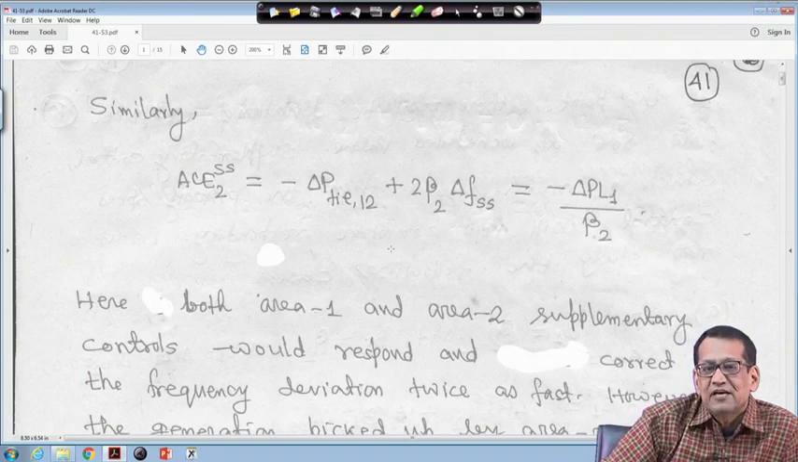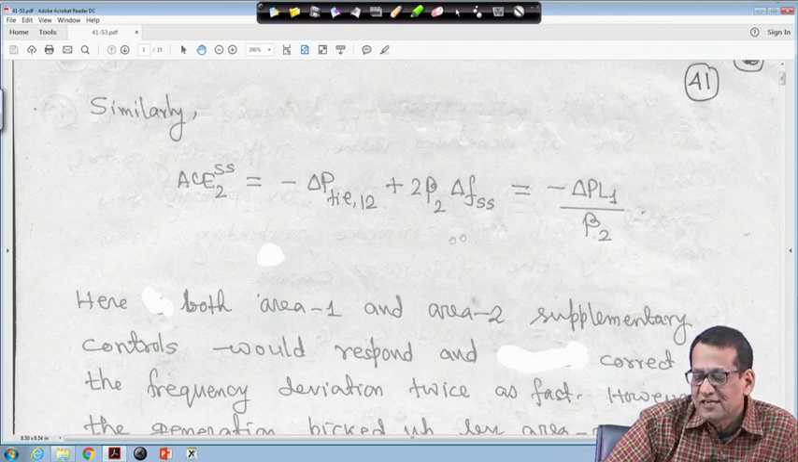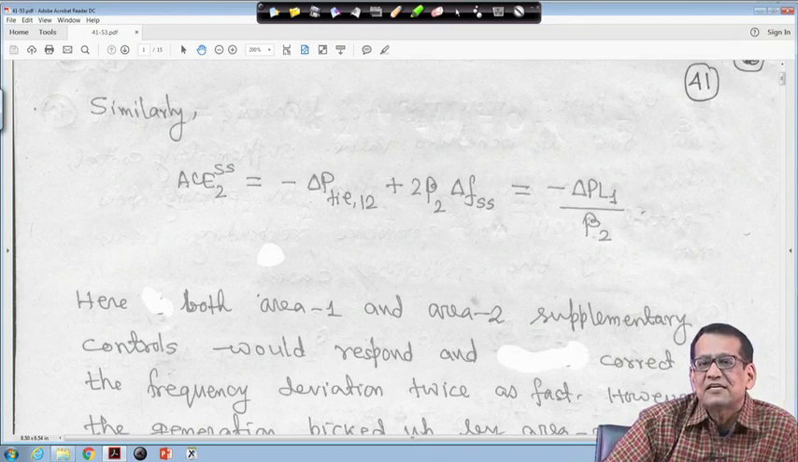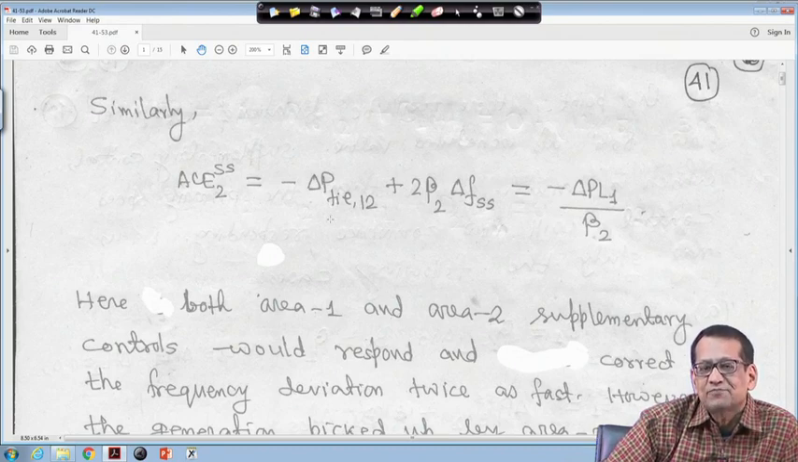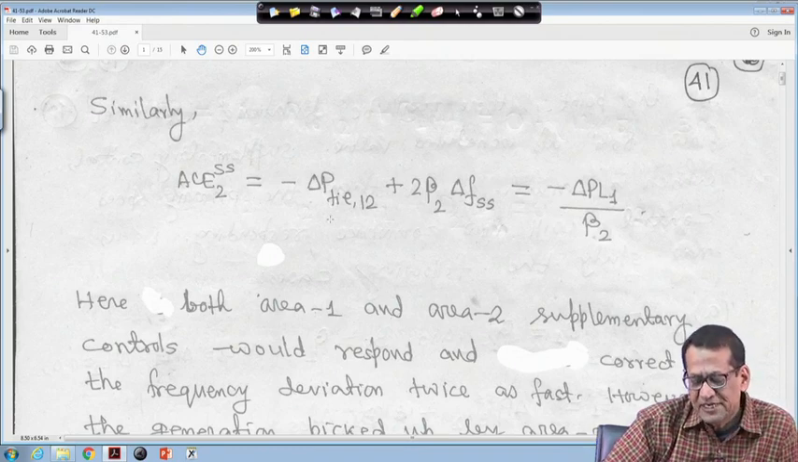That means if we have such a thing, in that case B greater than beta, the area 2 generator also has to respond to generate this amount of power at the steady state. So, that is not desirable. So, the best choice for AGC is B is equal to beta.